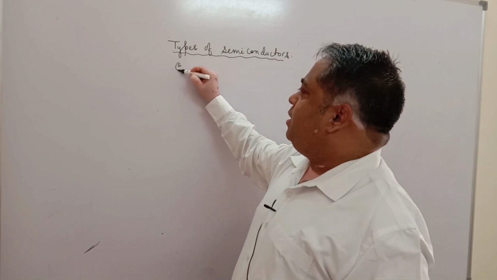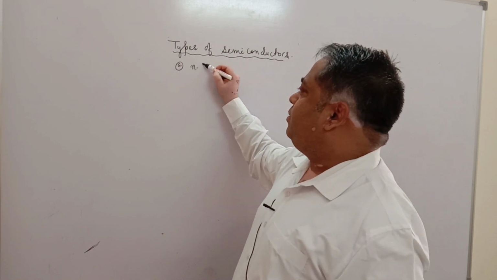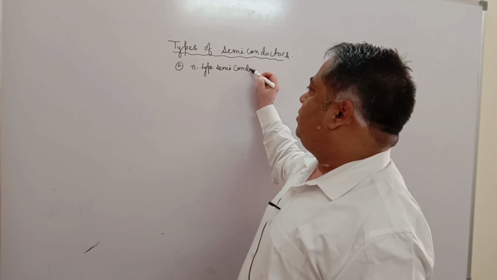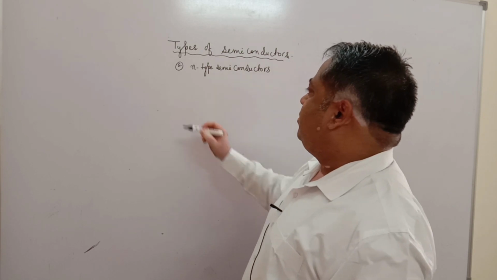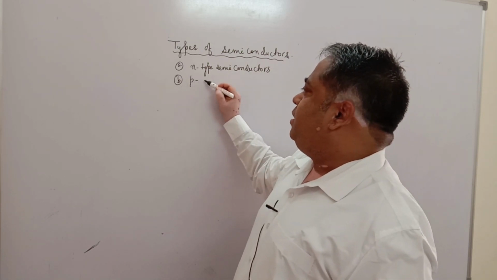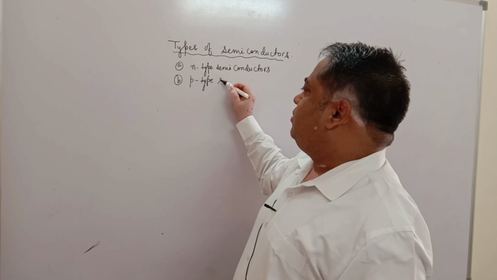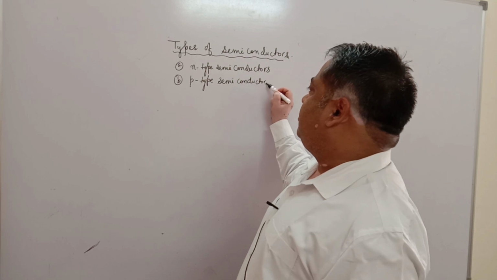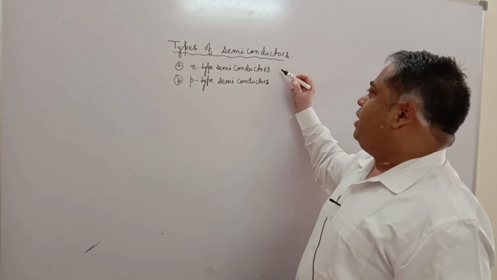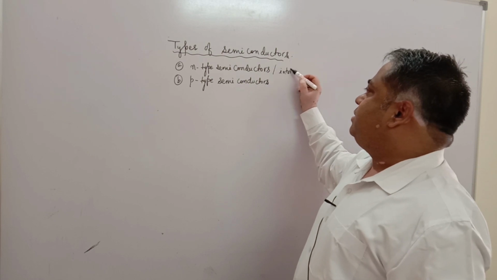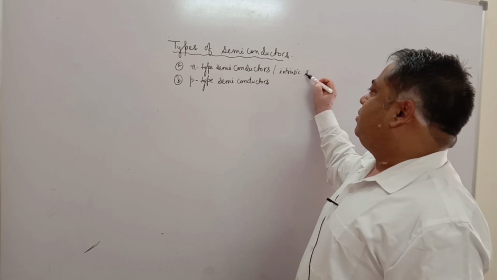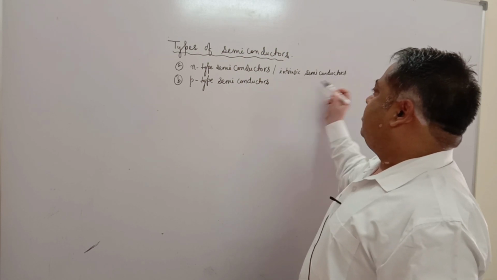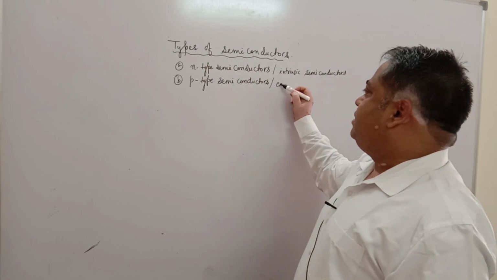So there are two types of semiconductors, N-type semiconductors and P-type semiconductors. N-type semiconductors are also called intrinsic semiconductors, and P-type semiconductors are called extrinsic semiconductors.